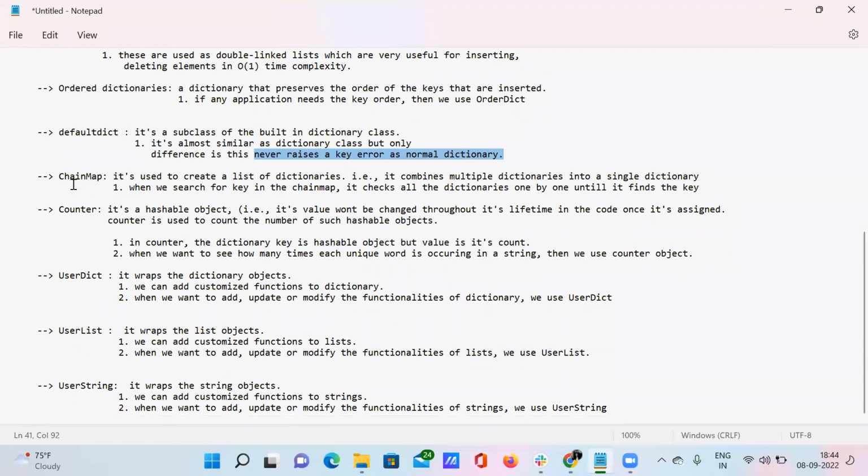So now we're going to look at what is meant by chain map. Chain map is nothing but it is used to create a list of dictionaries. That is, when we have multiple dictionaries, we have dictionary 1, dictionary 2, and so on.